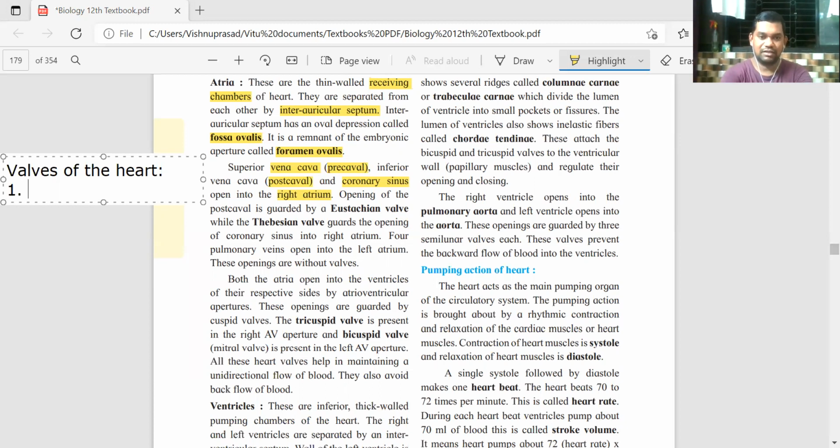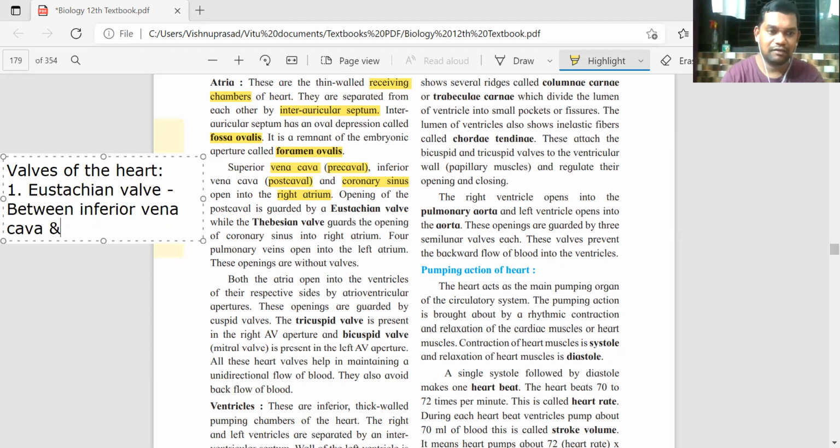So the first one is known as the Eustachian valve. Remember the name of the valve and its location properly. Where is the Eustachian valve located? It is located between the inferior vena cava and the right atrium.